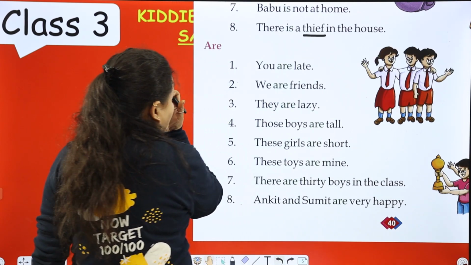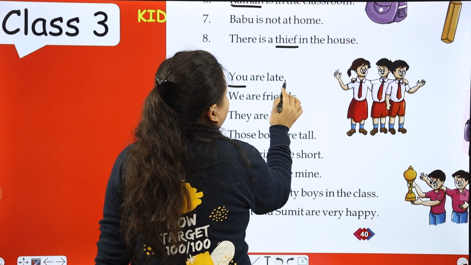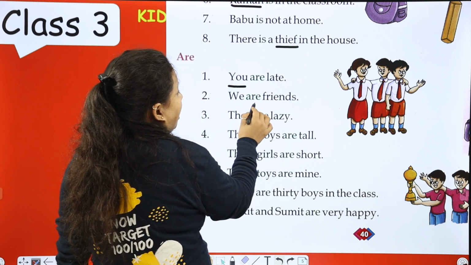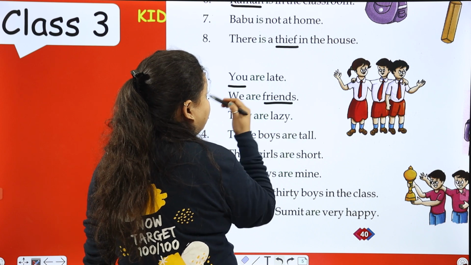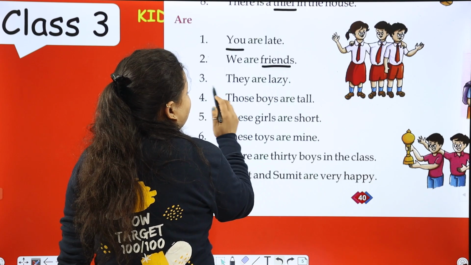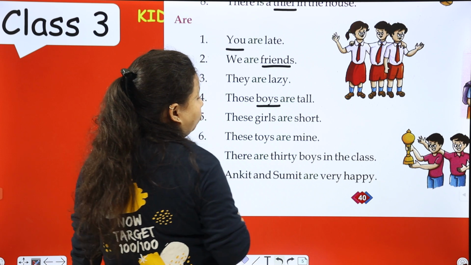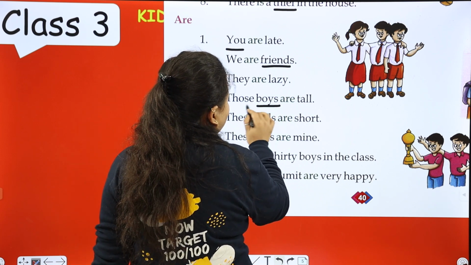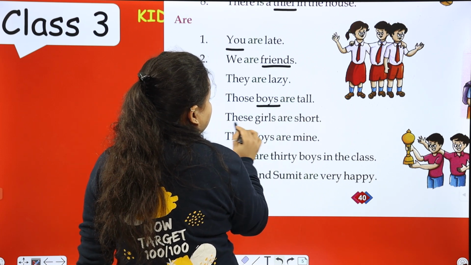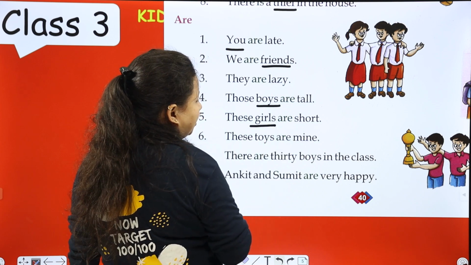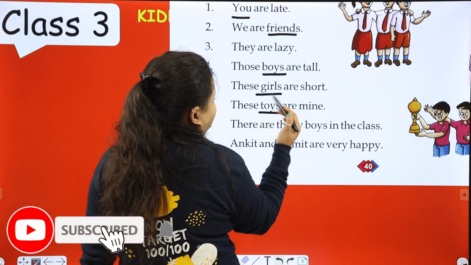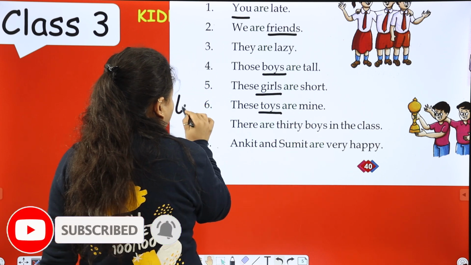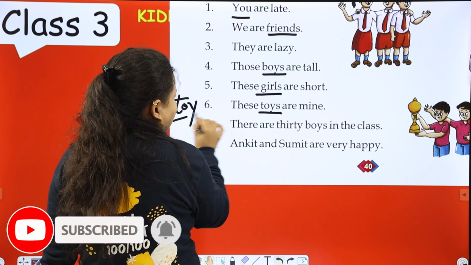Next is are. You are late. We are friends. They are lazy. They means more than one. Those boys, boys, plural subject. So those boys are tall. These girls, plural subject. These girls are short. These toys, plural subject, not toy. Toy is a singular subject, na? So toys.